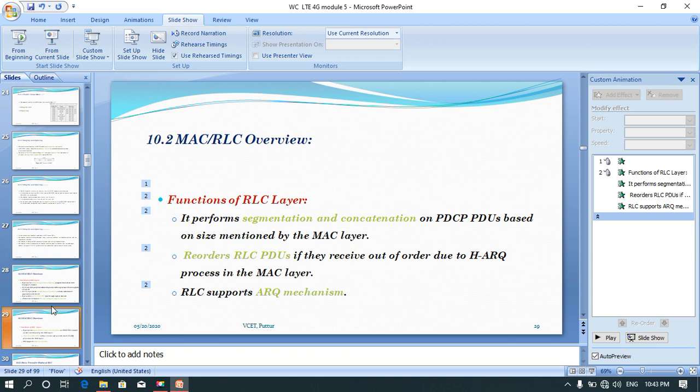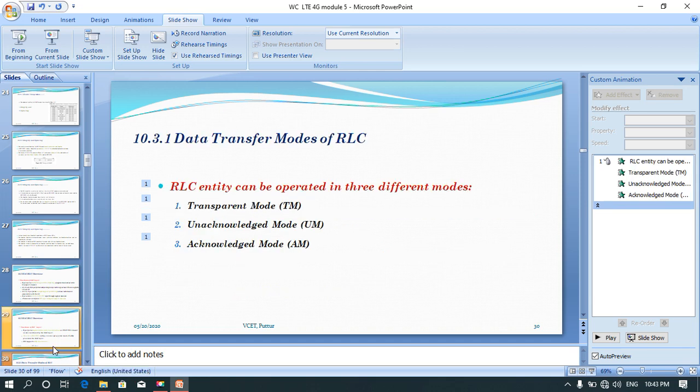Then the RLC sublayer performs segmentation or concatenation on PDCP PDUs and reorders the RLC PDUs that are received out of order. The MAC layer performs multiplexing and demultiplexing between logical channels and transport channels.